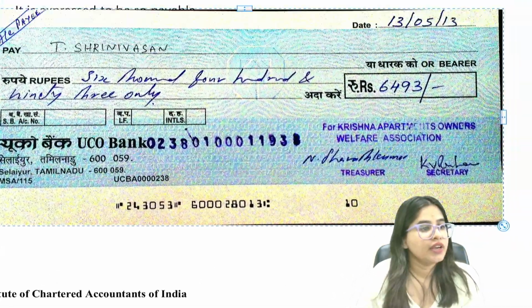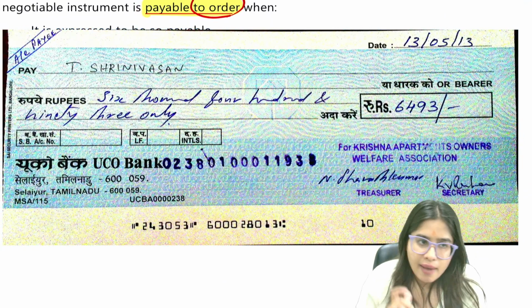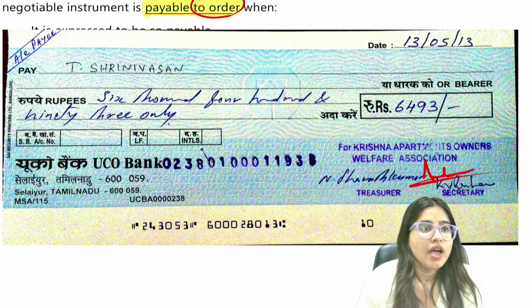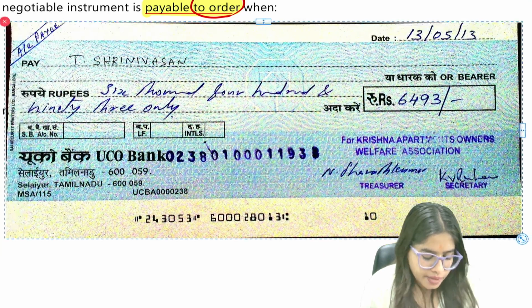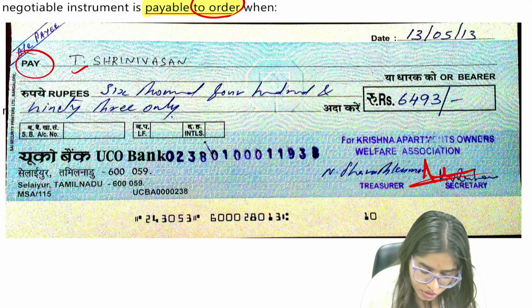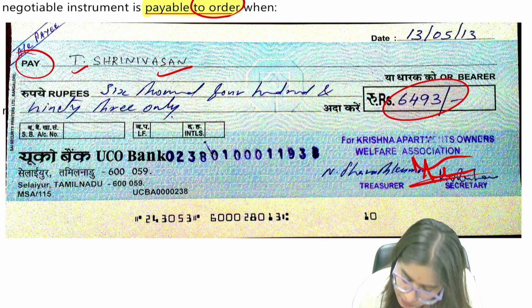Guys, this is how a check looks. Imagine I have put my signature here, and I'm saying, pay to Srinivasan a sum of rupees 6,493.